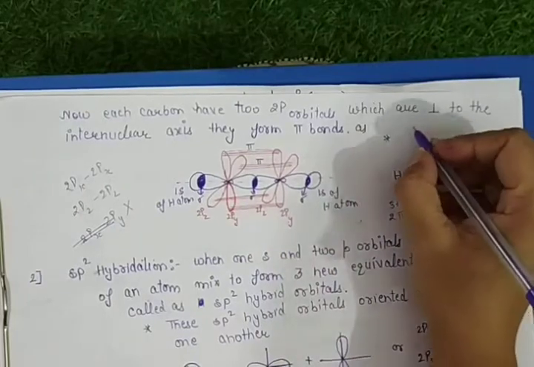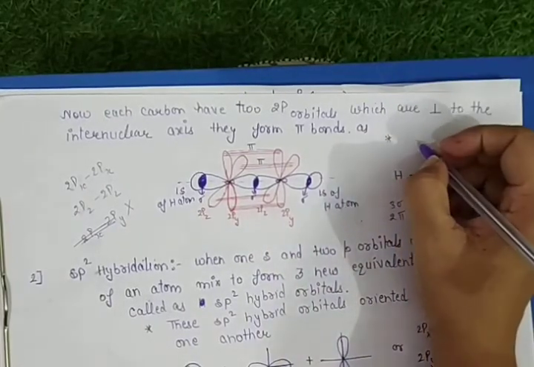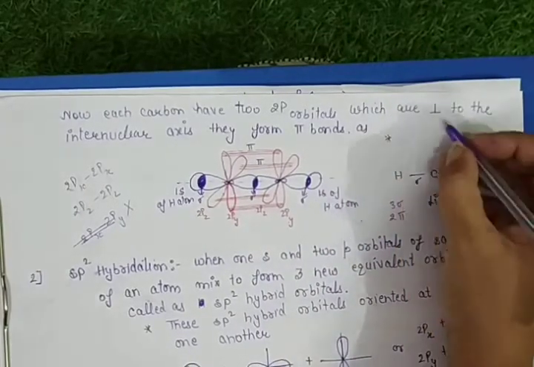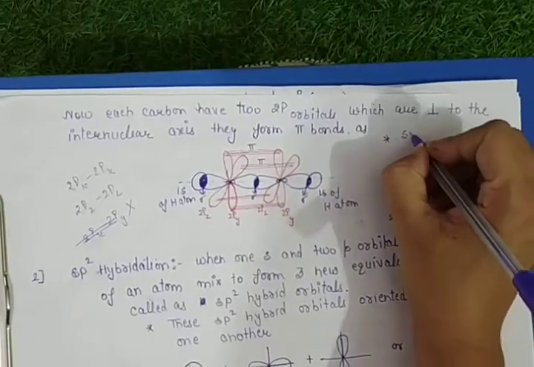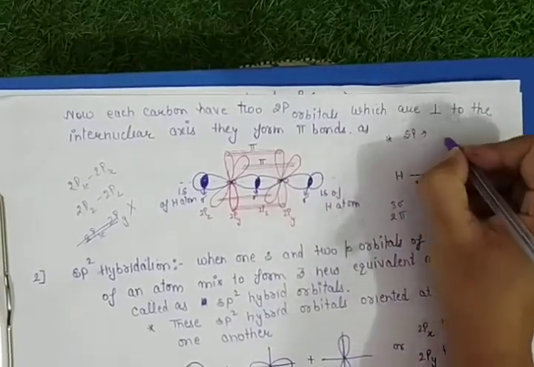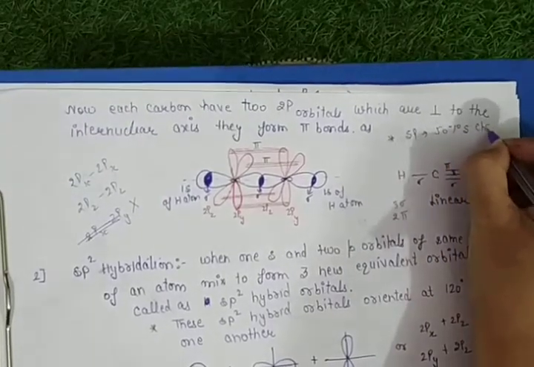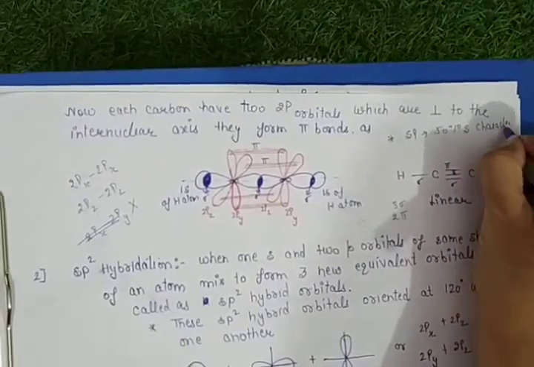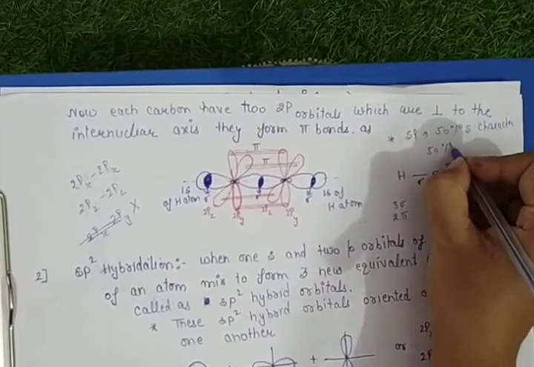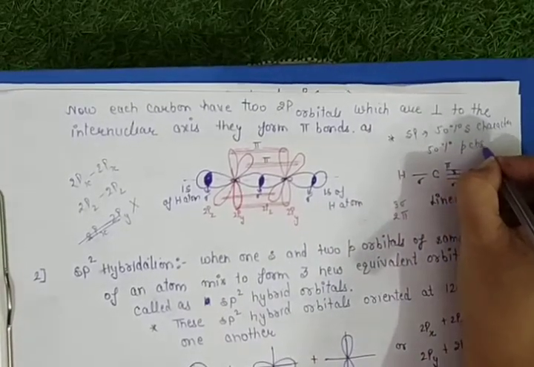How much s character and how much p character is in sp hybridization? So in sp, it has 50% s character and 50% p character.